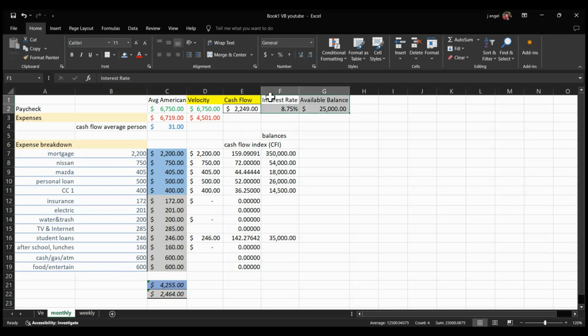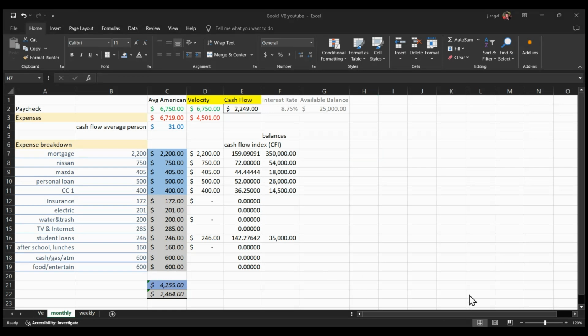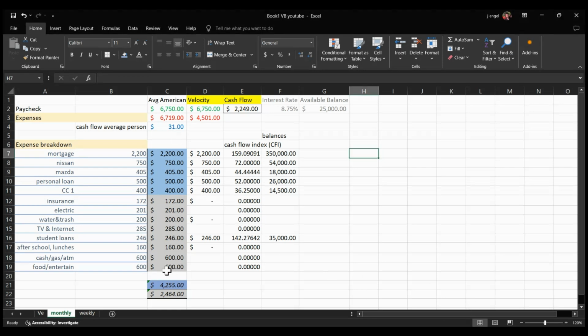This right here, just ignore that for a minute because I don't want to talk about that in this video. I want to get to that in the next one. So I'm going to just gray that out for a minute. All right, so back to column C, average person doing cash. So $31 of cash flow is not going to help us get out of debt very quickly if that's the only cash we have left over every month, right? But like I said, we're going to talk about velocity banking in the next video.